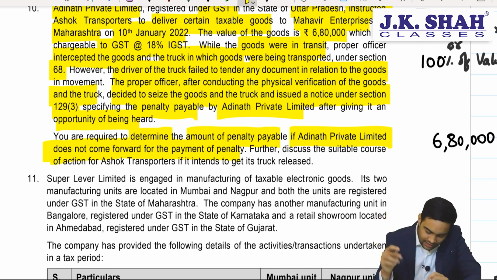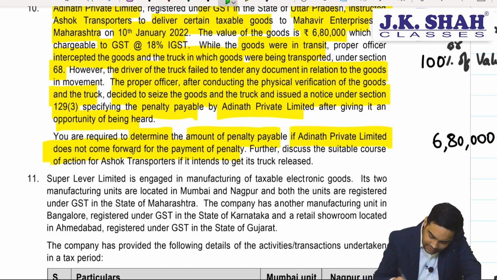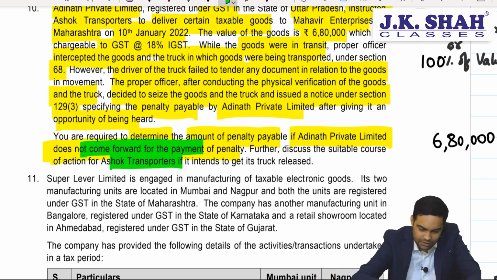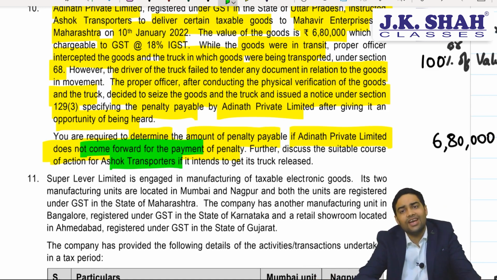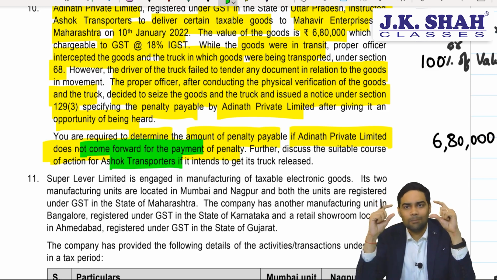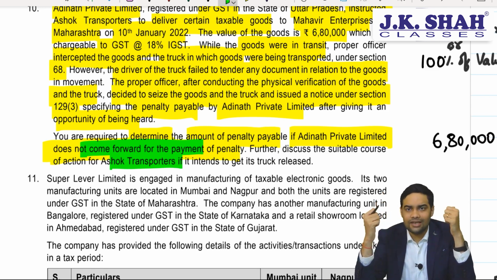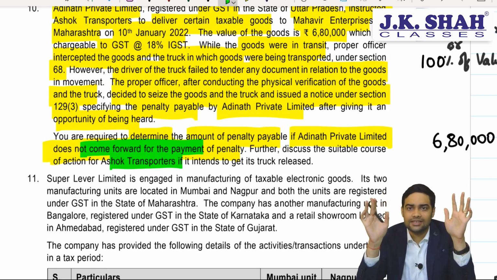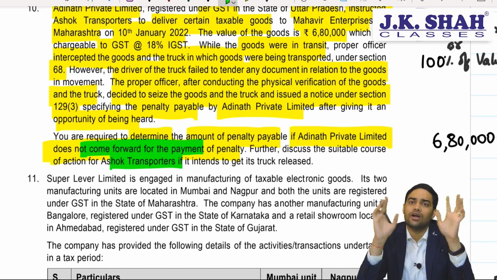Now, they have asked us to calculate the penalty and also the penalty on Ashok Transporters if he intends to get the truck released. There have been amendments in this and you need to be very careful on this aspect. Ashok Transporters, penalty payable under 129(3) is 1 lakh. Again, 1 lakh is for CGST. It will get doubled for IGST.